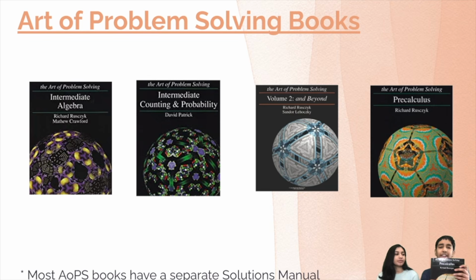Precalculus is a very large book, and it covers concepts such as trigonometry and complex numbers, so it's important for the AMC 12. Except for the last half of the book, chapters 9 and onwards, which are more on vectors and matrices. So if you're preparing for only the AMC 10 and 12, you could skip those chapters and only work on chapters 1 through 8. And again, the solution manual, you definitely want to get it. For precalculus especially, you only want to practice the concepts that are going to show up on the AMC 12, so you're not going to waste your time. And for most AMC 10 students, it's pretty unnecessary to do that book.